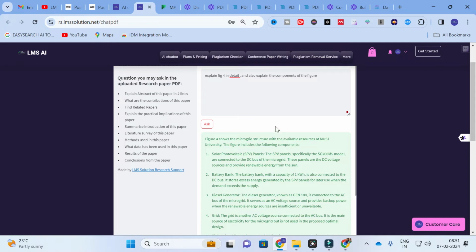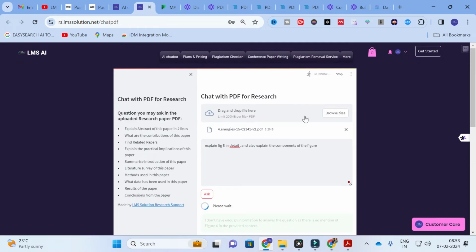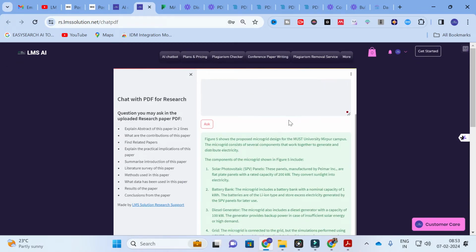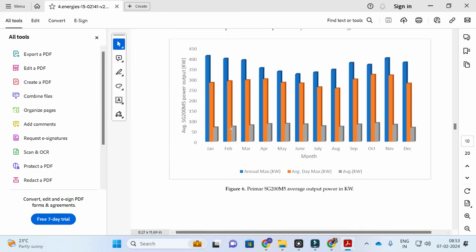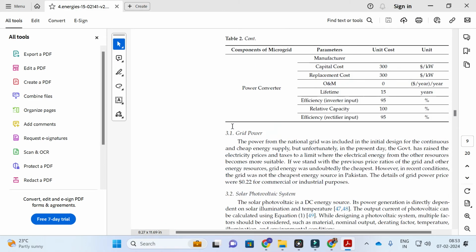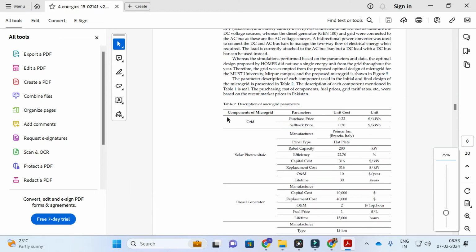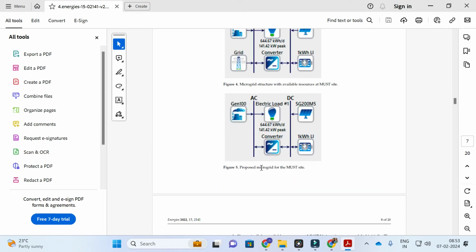Let us explore with some other example. Here you can see that the next input prompt I have given is explain figure 5 in detail. In order to get a better understanding, I will show. This is figure 5. It's a proposed microgrid for the MUST site.